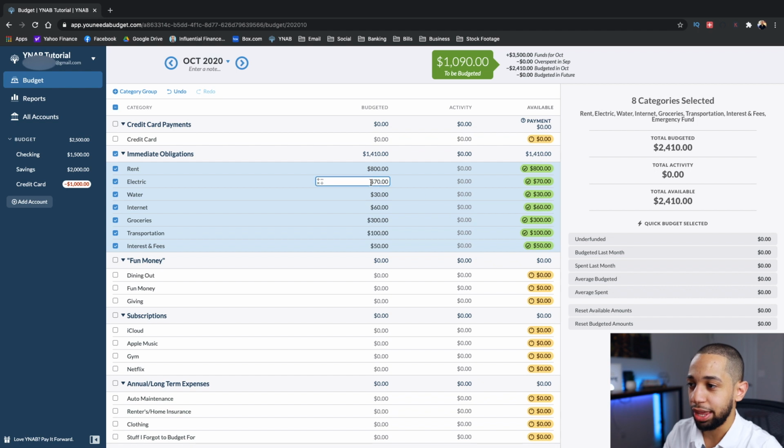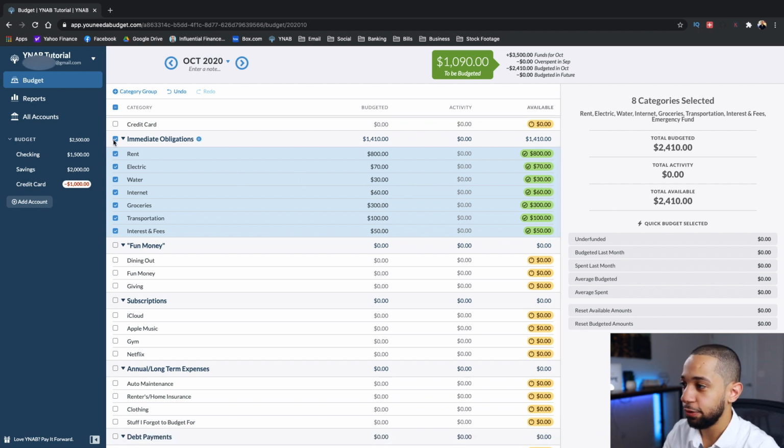So I can automatically fund your categories. That's also one of the advantages of having goals. If you don't use goals, then you won't be able to do that. You won't be able to use the underfunded quick budget option because YNAB won't know how much money you need in those categories. So that's also a huge plus of using the goals feature.